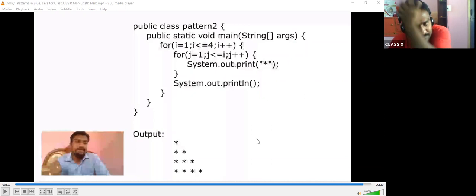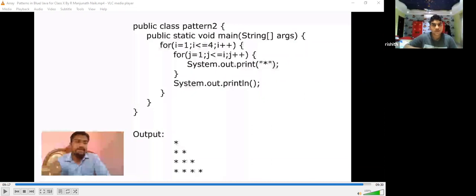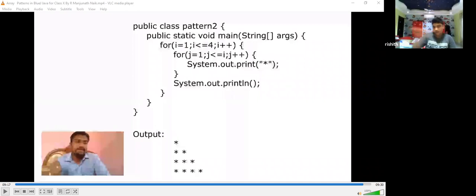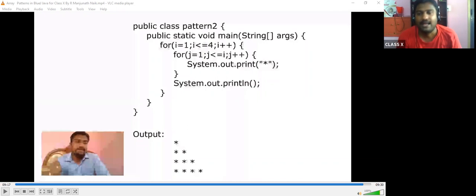Rashid, yes, sir. I'm talking about characters now. This is about symbols. If I give the characters here instead of System.out.print star, if I give ICSE, will it work, sir? ICSE once it will come, then again 2 times ICSE, 3 times ICSE. It won't come like that. No. See, what happens is ICSE,